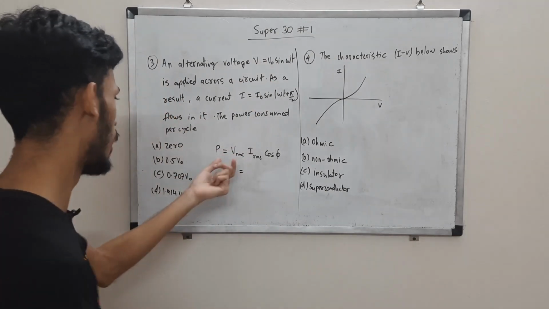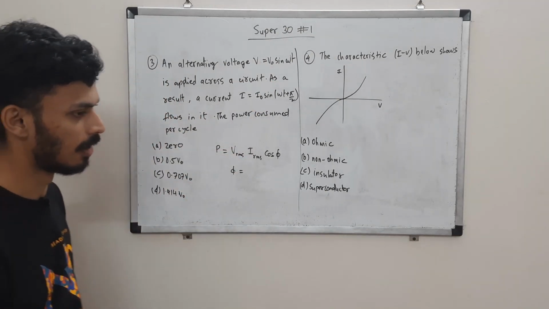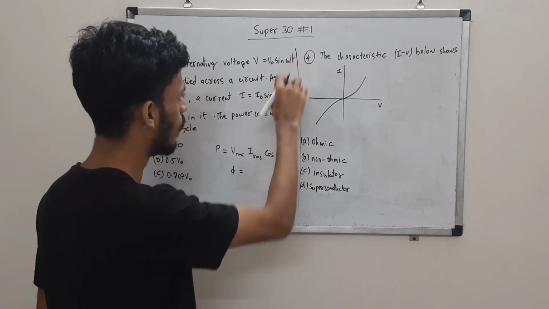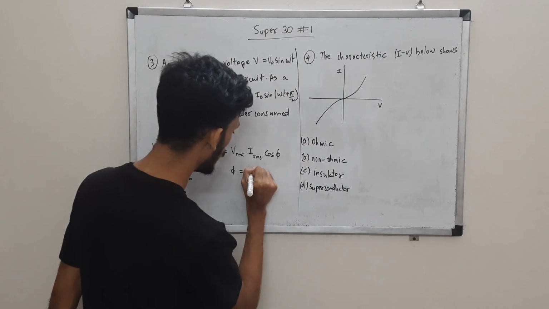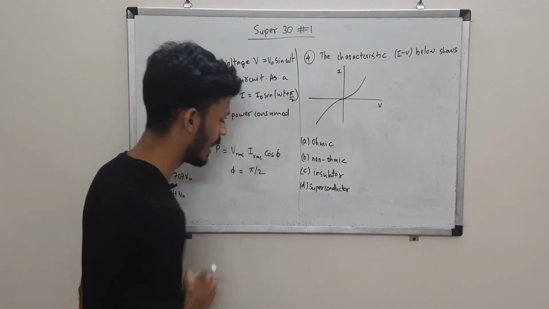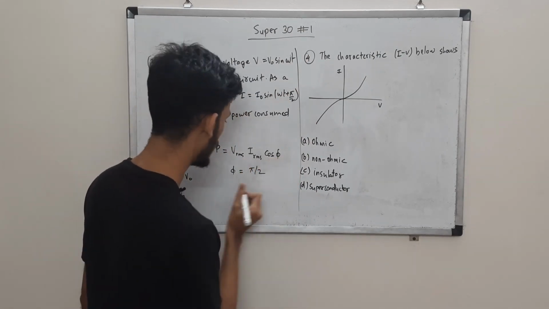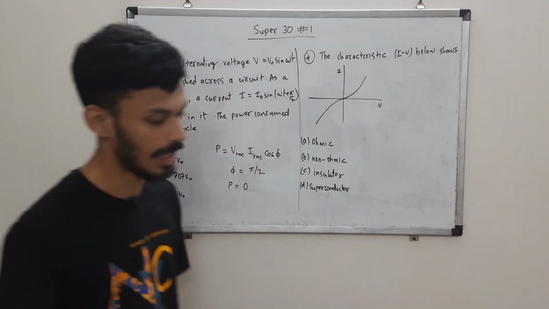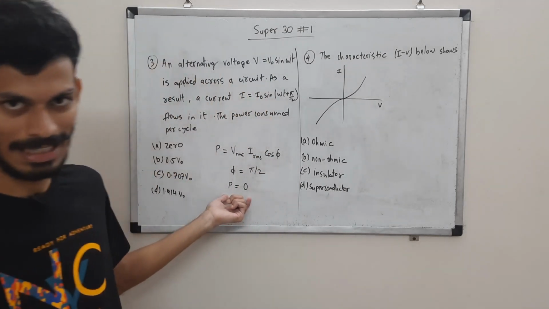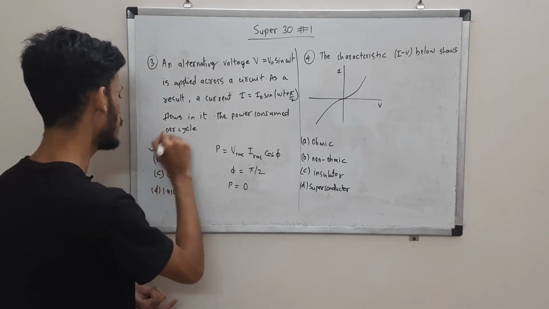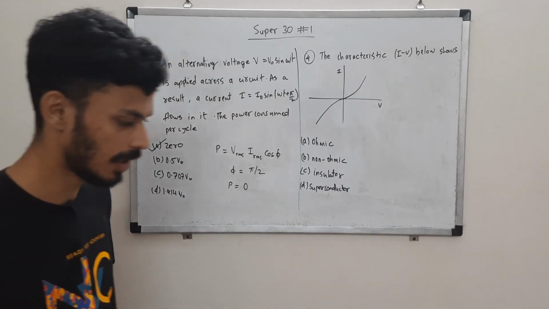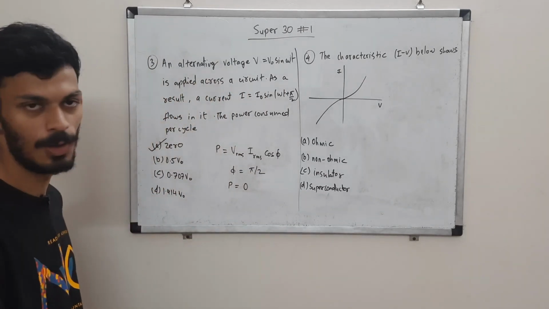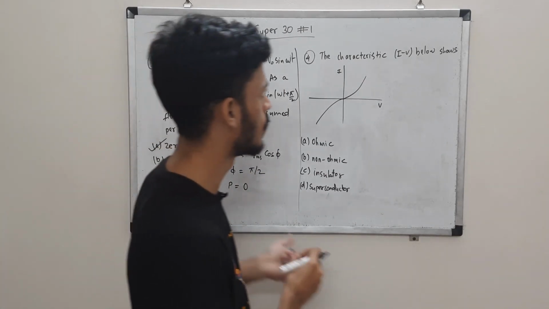Okay, those are the values of RMS voltage and current. Here, phi, if you see the difference in the phase of omega t, the difference is pi by 2, and cos pi by 2 is cos 90, which is 0. So this power term becomes 0. Cos phi is 0, so the power is 0. Since it's a purely capacitive circuit, it dissipates no power in AC. So the power is 0 in this case. Simple formula you're supposed to know.